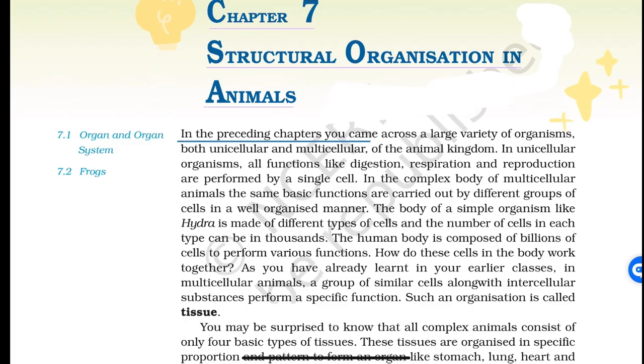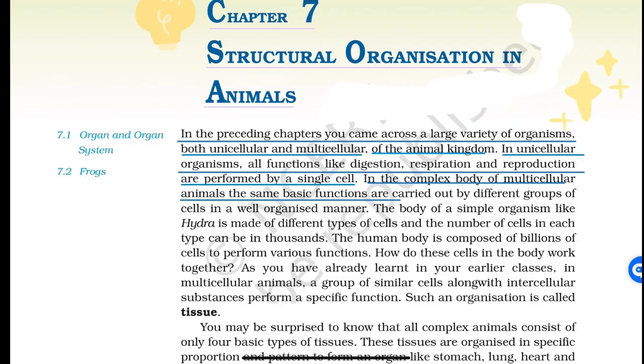In the preceding chapters, you came across a large variety of organisms, both unicellular and multicellular, of the animal kingdom. In unicellular organisms, all functions like digestion, respiration, and reproduction are performed by a single cell. In the complex body of multicellular animals, the same basic functions are carried out by different groups of cells in a well-organized manner. The body of a simple organism like Hydra is made up of different types of cells, and the number of cells in each type can be in thousands.